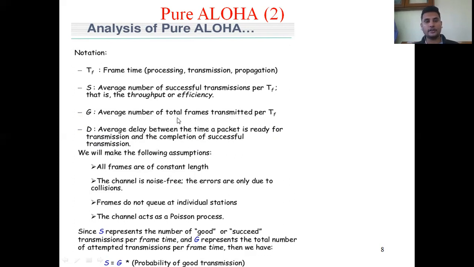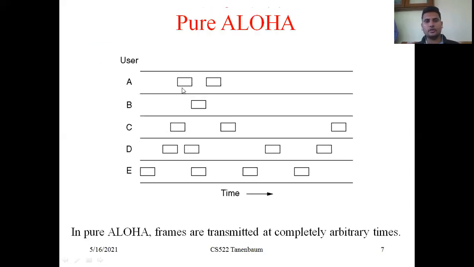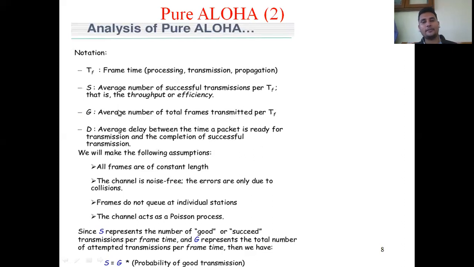Here S means the average number of successful transmissions, and G means the average number of total frames. So what is the difference between S and G? Here there are many frames, but only some frames are delivered successfully. Why? Because the remaining ones collide with each other and are destroyed. So there are two terms: S is the average number of successful transmissions and G is the average number of total frames transmitted.